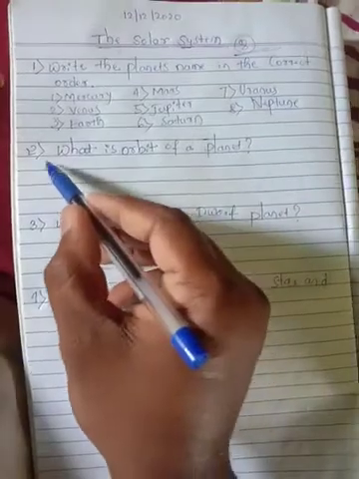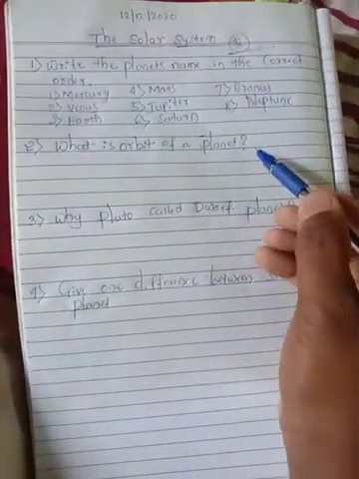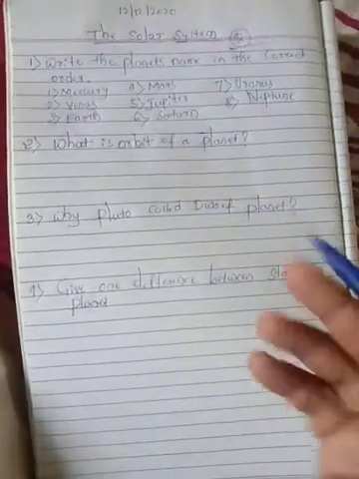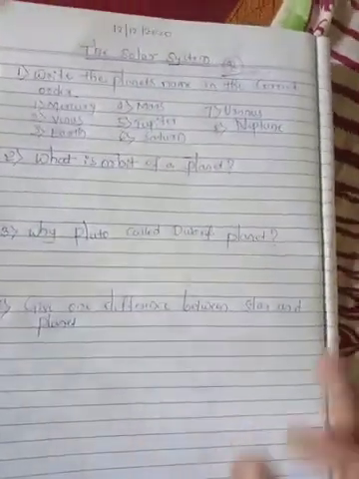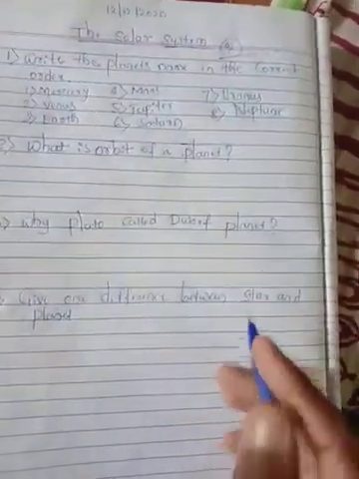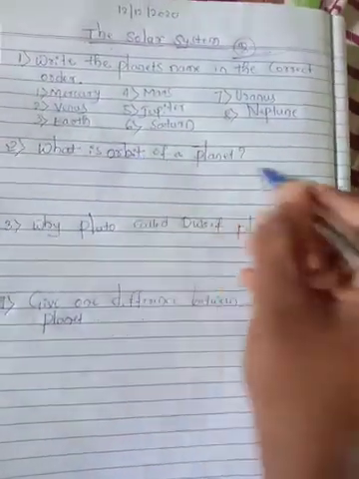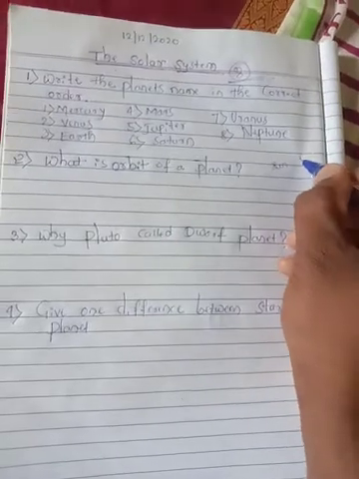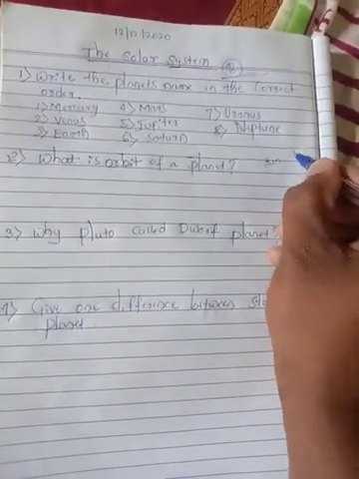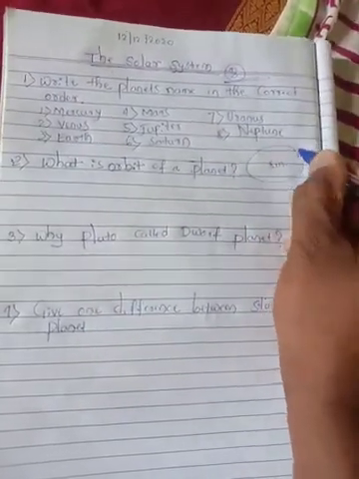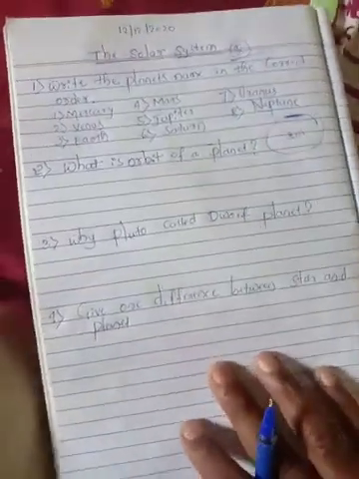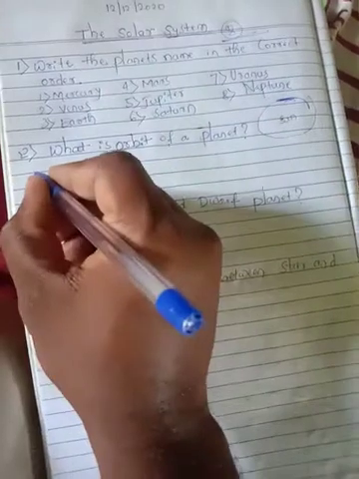Okay, next one. What is the orbit of a planet? You know that all the planets revolve around the sun. What do you call the path in which a planet revolves around the sun? That is called the orbit, student. Here the sun is the center, and the first planet is Mercury. This Mercury revolves around the sun. This path, what do you call it? Orbit, student. So how can you answer this one?